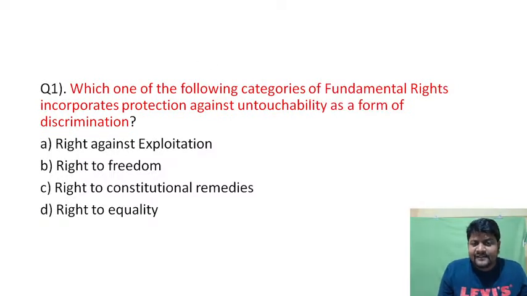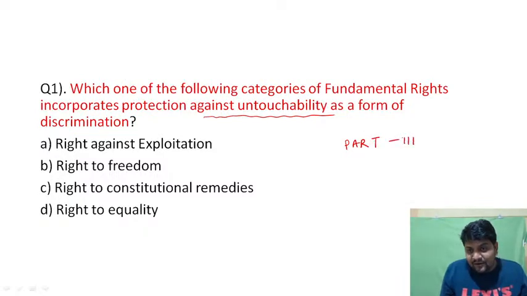The question says: which one of the following categories of fundamental rights incorporates protection against untouchability, as a form of discrimination? Fundamental rights are listed in Part 3 of the Indian Constitution, and in fundamental rights we have different types of fundamental rights. So the options are given here.